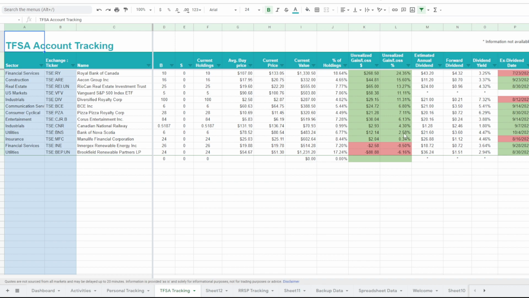So I keep moving up the list. I'm not investing yet into Canadian National Railroad because I'm doing an experiment with fractional shares there. I'm curious to see if I also receive a fractional dividend. I did a video about fractional shares where I talk about what I'm doing there. Moving up the list, we're now up into 6%, where I've got unrealized gains. This is great that I'm seeing this. Course Entertainment, 7%, so no. And then we go up to 7%, Pizza Pizza.